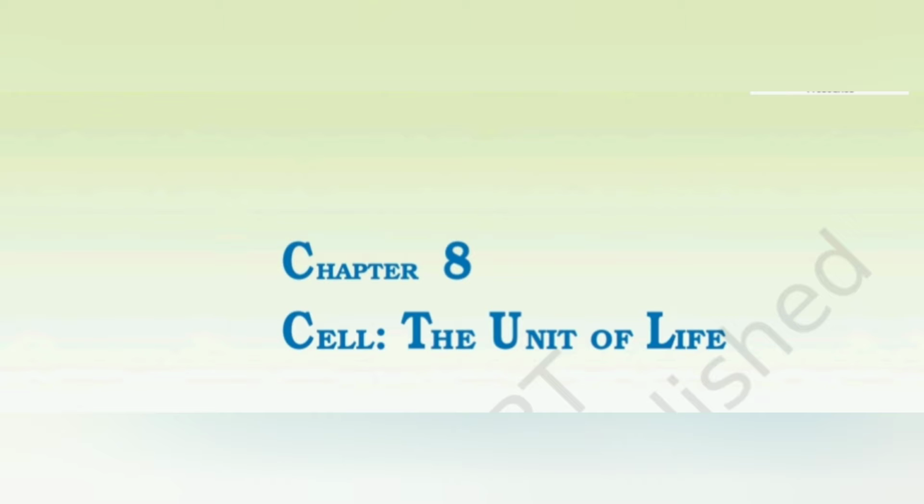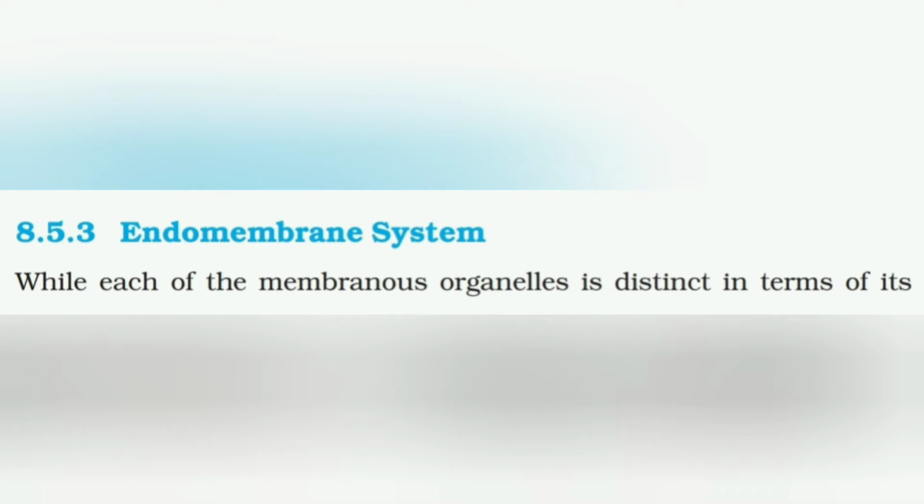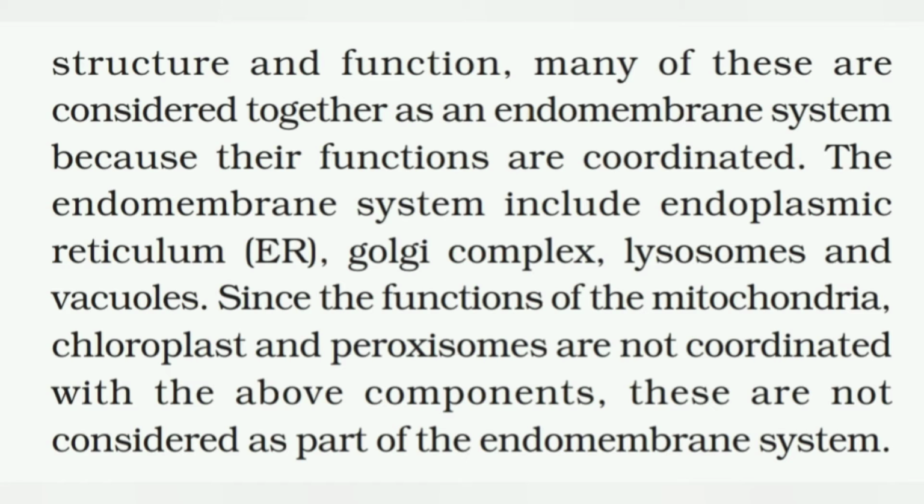Now let us start with the endomembrane system, that is the all the cell organelles inside a cell are covered in this endomembrane system except nucleus, mitochondria and chloroplast. While each of the membranous organelle is distinct in terms of its structure and function, many of these are considered together as an endomembrane system because their functions are coordinated. The endomembrane system include endoplasmic reticulum, Golgi complex, lysosome and vacuoles.